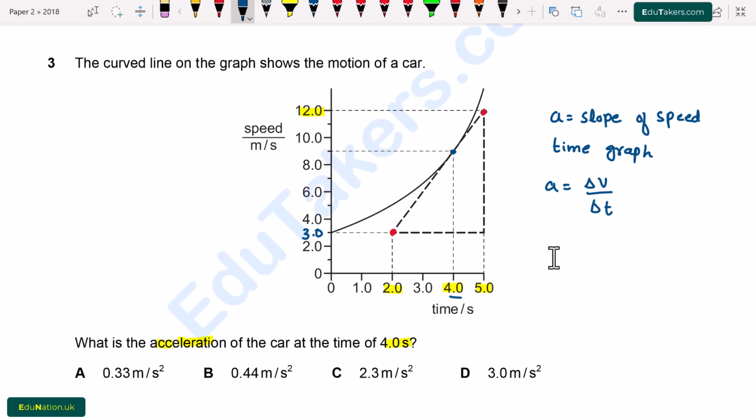Now I put values. a will be equal to 12.0 minus 3.0 divided by 5.0 minus 2.0, which is equal to 3.0 meter per second square. From here option D is correct.